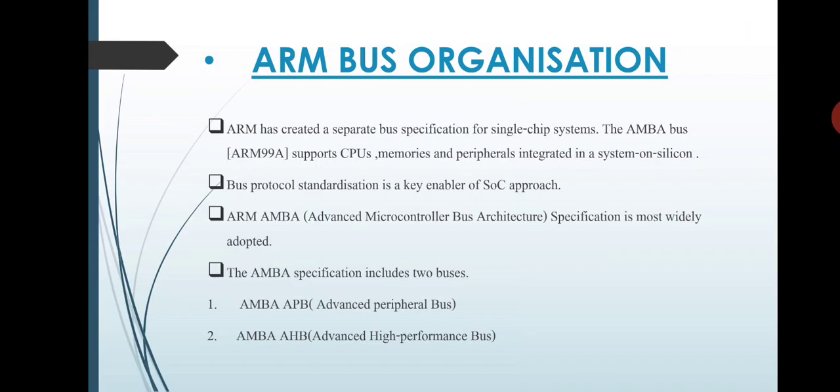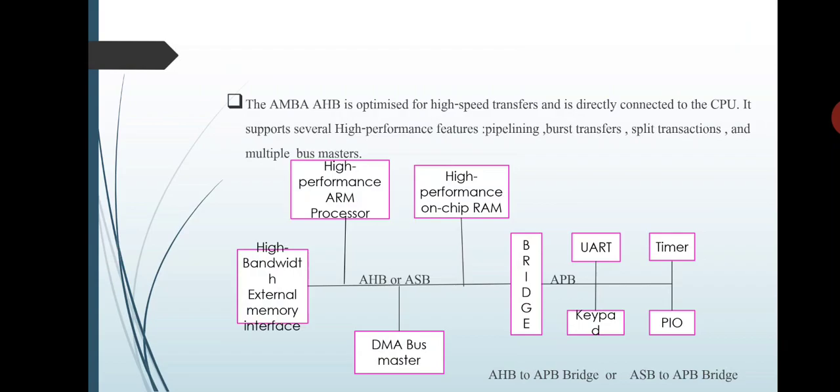The AMBA specifications include two buses. AMBA APB, Advanced Peripheral Bus. The second one is AMBA AHB, Advanced High Performance Bus. The AMBA AHB is optimized for high speed transfers and is directly connected to the CPU. It supports several high performance features like pipelining, bus transfers, split transactions, and multiple bus masters. Here given is an illustration of this ARM CPU bus organization.